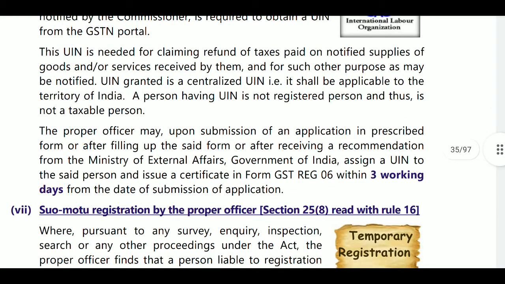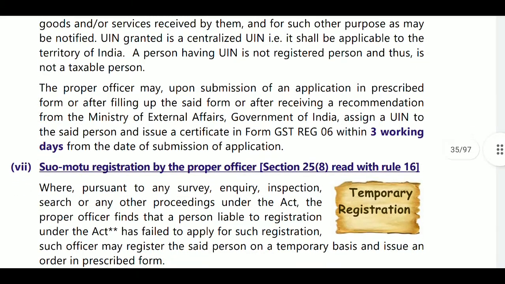The proper officer may, upon submission of the application in the prescribed form, or after receiving a recommendation from the Ministry of External Affairs, Government of India, assign the UIN to the said person and issue a certificate in form GST REG 06 within 3 working days from the date of submission of the application. If you submit the application, you will get the registration. Which application form is required? GST REG 6. In a normal case, GST REG 1 will be submitted. You will get the registration within 3 working days.